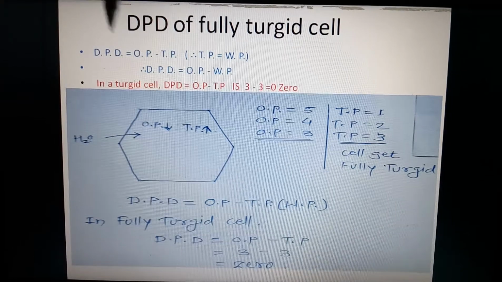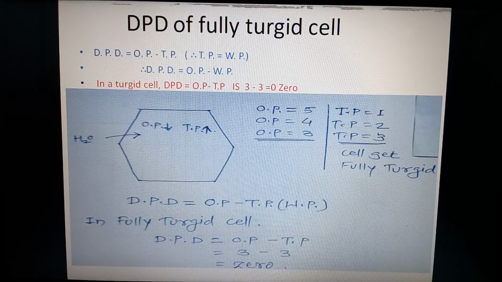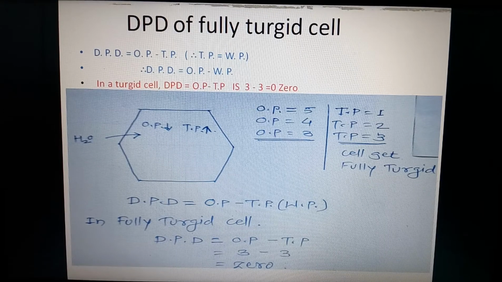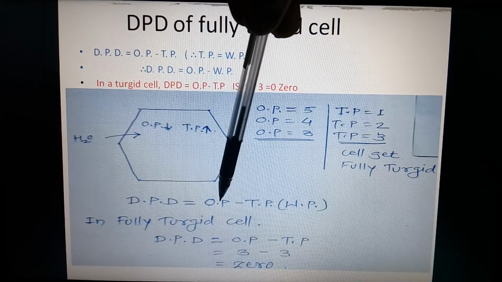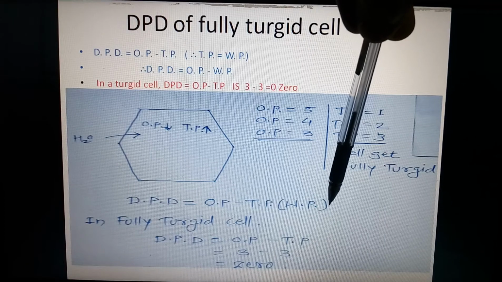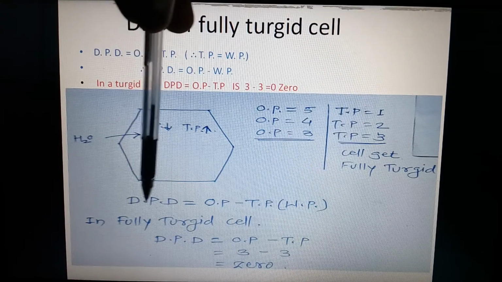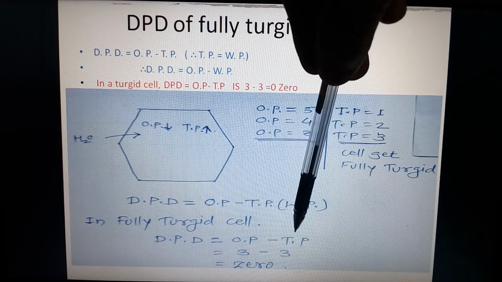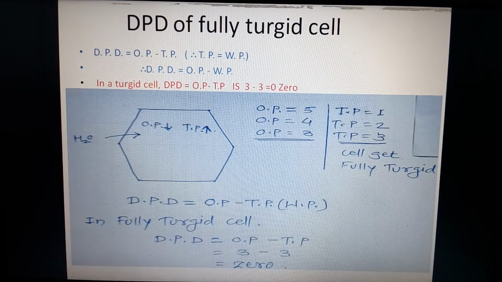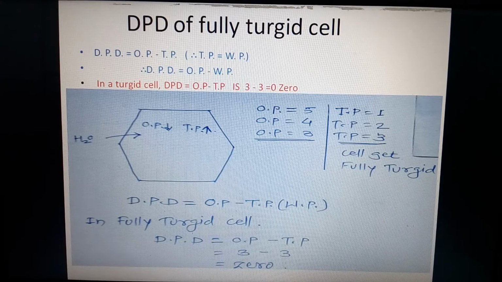And this happens in the case of a fully turgid cell. So this is about the DPD of a fully turgid cell, which is 0. DPD is equal to osmotic pressure minus turgor pressure. Turgor pressure is equal to wall pressure. In a fully turgid cell, osmotic pressure is 3, turgor pressure is 3, and DPD is equal to 0. Got it? I think you have understood the diffusion pressure, and what osmosis, osmotic pressure and diffusion pressure deficit are for the flaccid cell and the fully turgid cell.